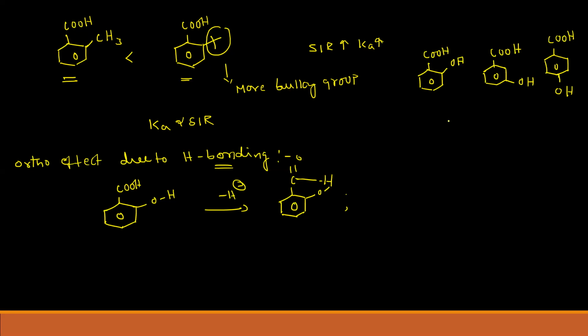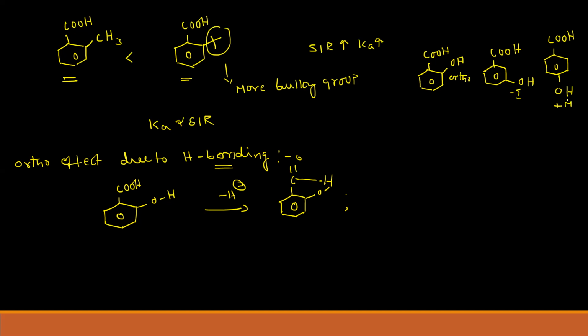Before deciding the acidic strength of benzoic acid, let's see what type of effect is shown on the ring. First, here the ortho effect is there, and here the minus A effect is there, and here the plus M effect is there.